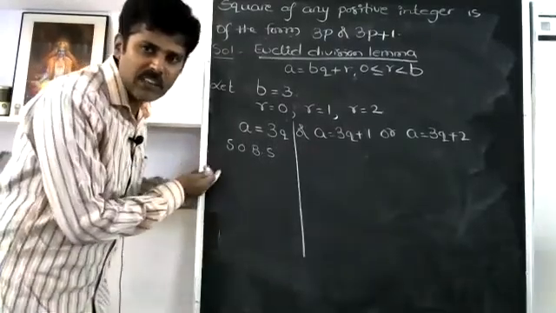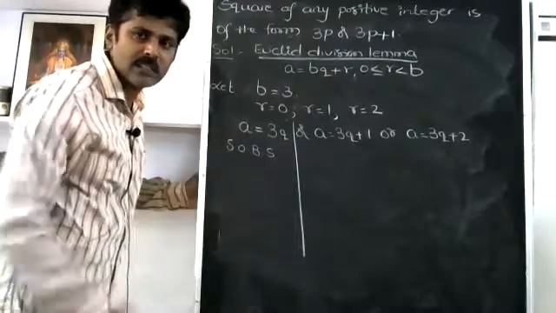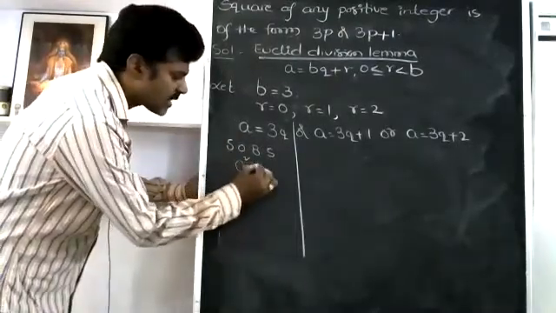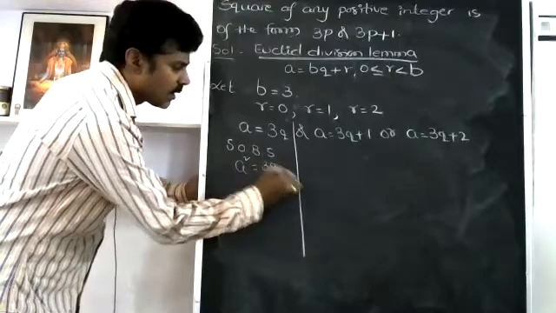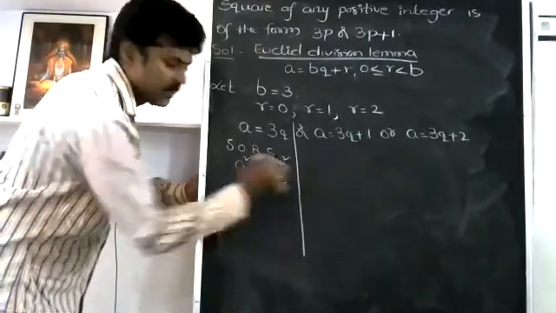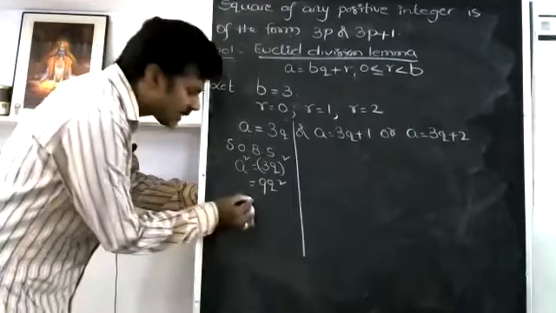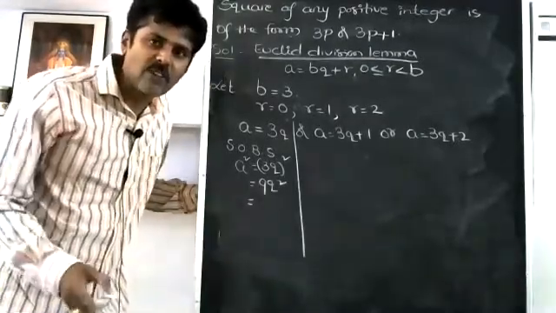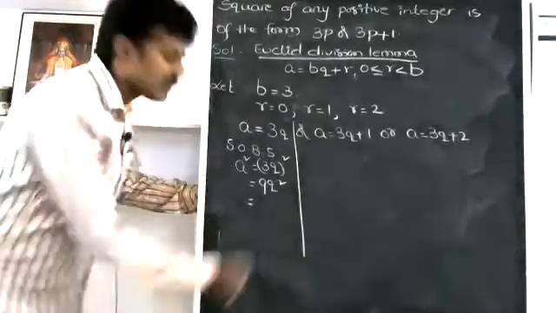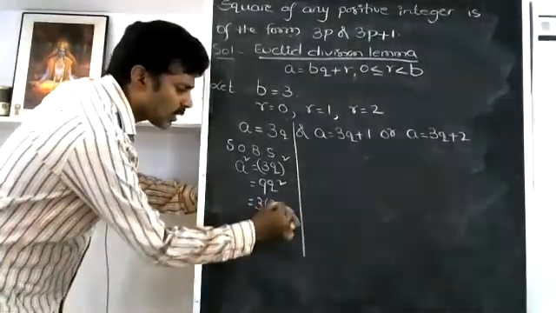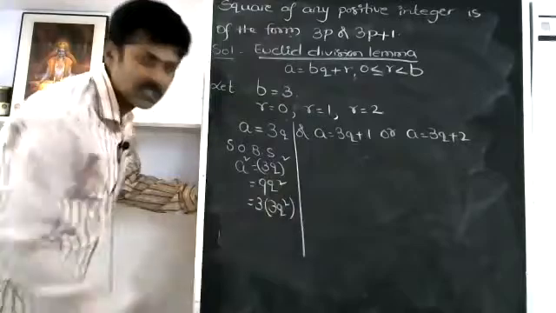On the left hand side, what will I get when squaring on both sides? a square is equal to, on the right hand side, 3q whole square, that can be written as 9q square. I think it's okay. But as I have to prove the square of an integer is in the form of 3 into something, now I have to convert this one into 3 into 3q square. Can I write this or not?